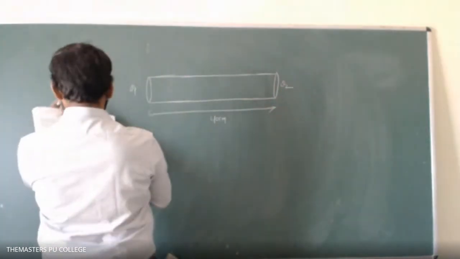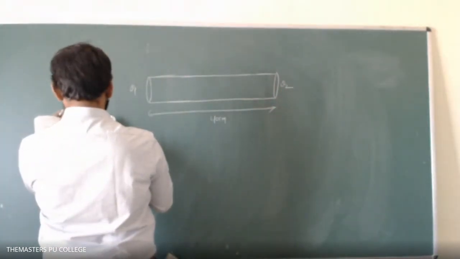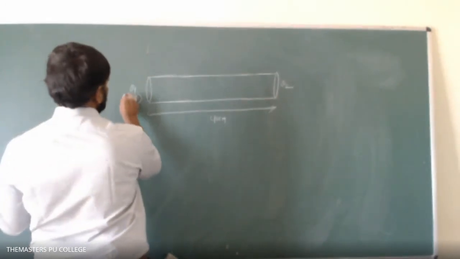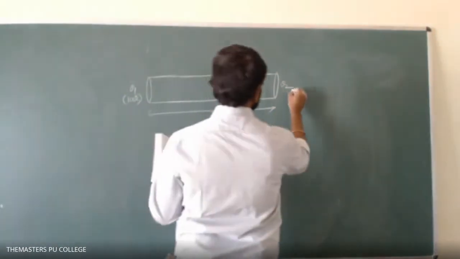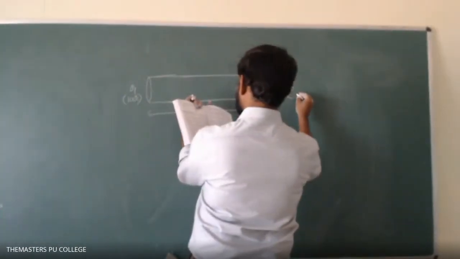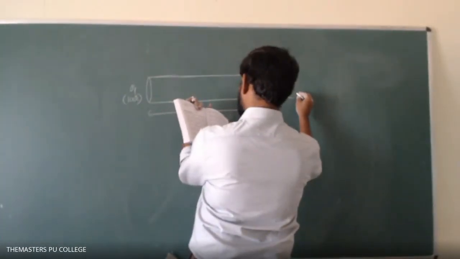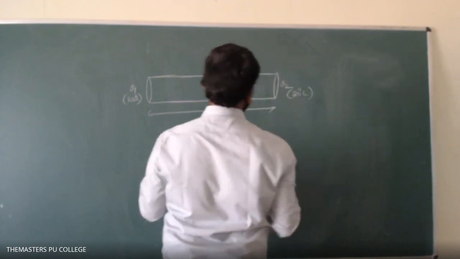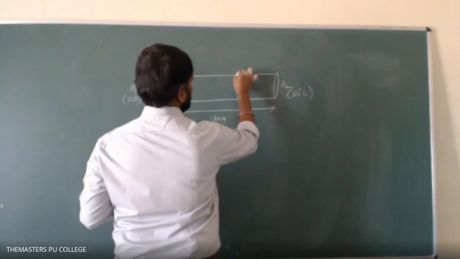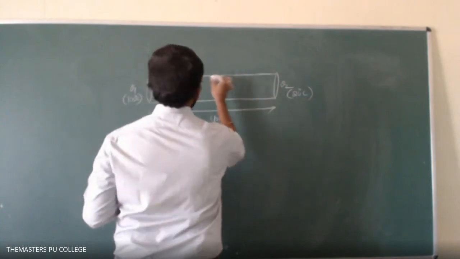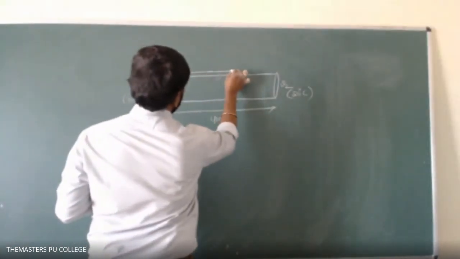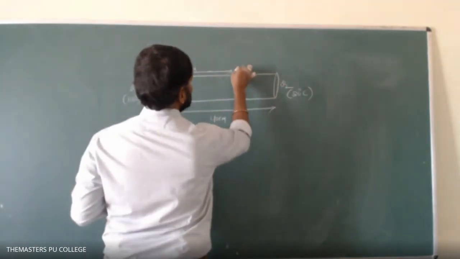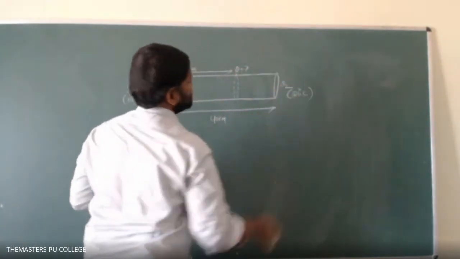Theta 1 equals 100 degrees centigrade, theta 2 equals 20 degrees centigrade. They are asking about this point, which is 30 centimeter from this end. So this theta is equal to how much, they are asking.